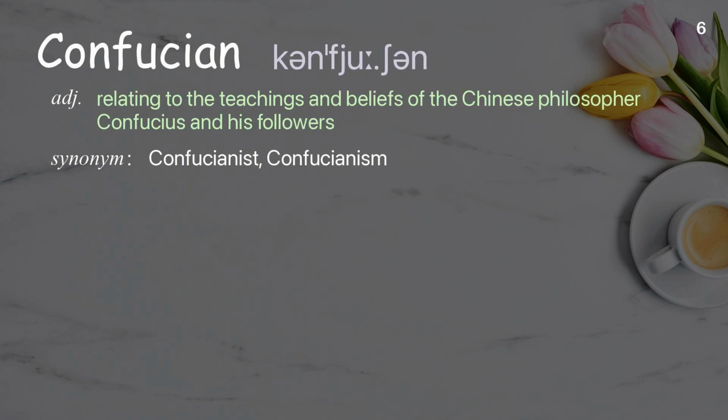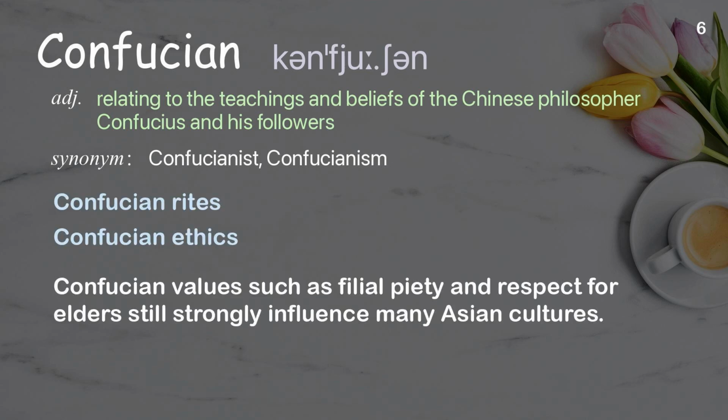Confucian. Relating to the teachings and beliefs of the Chinese philosopher Confucius and his followers. Examples: Confucian rites. Confucian ethics. Confucian values such as filial piety and respect for elders still strongly influence many Asian cultures.